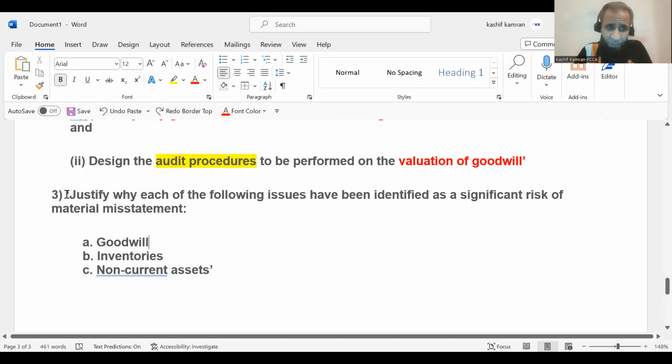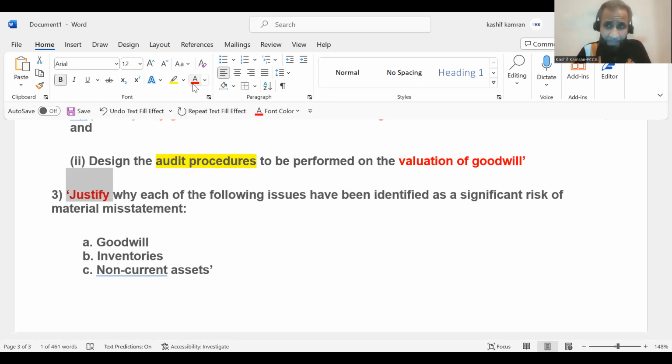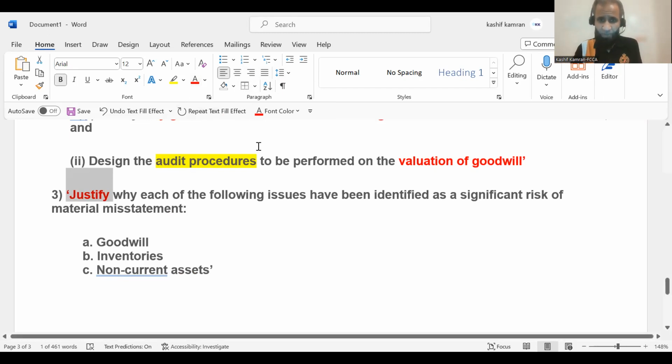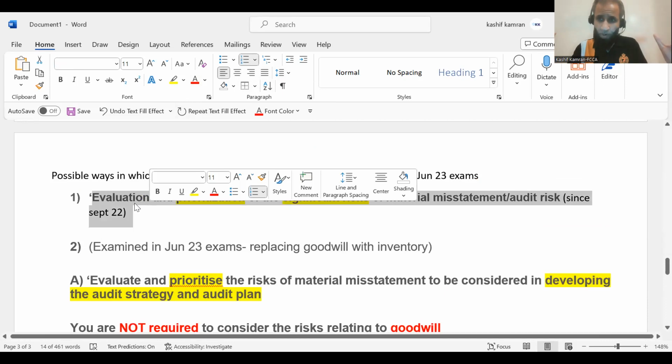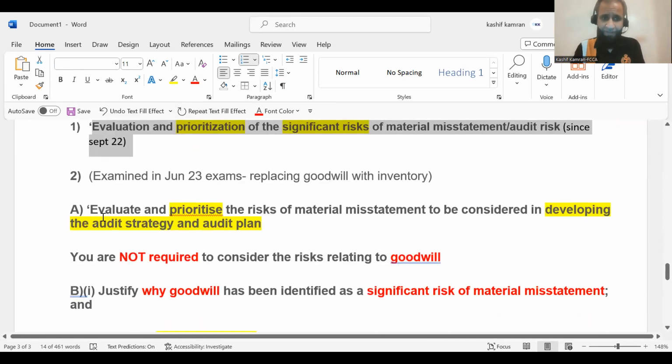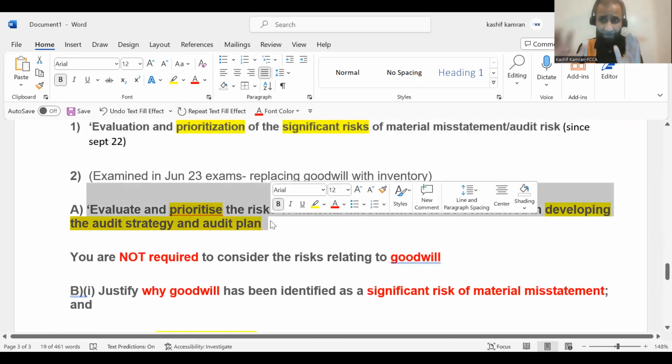justify. Again, that justification is important. Again, the justification has to be linked to the case study. You cannot have a rote learning of that justification. Why each of the following have been identified as significant risk. So rather than asking you a question, evaluate and prioritize the significant risk, which is a typical question we normally get. Look at this one, which is a broad spectrum question in which you find 5-6 risk as per the marking scheme, or asking you a question, evaluate and prioritize the risk minus goodwill and do goodwill in the B